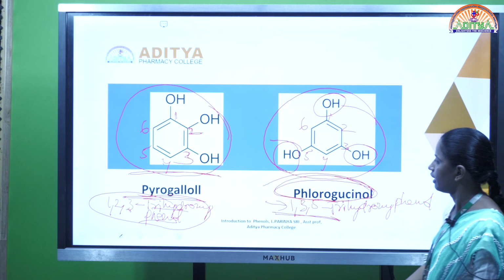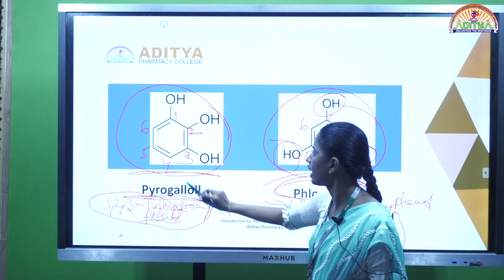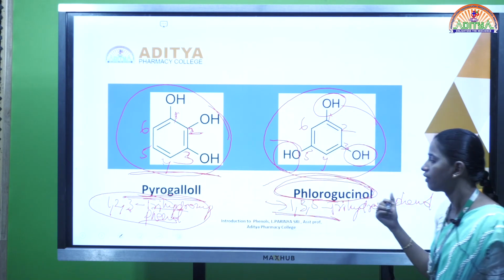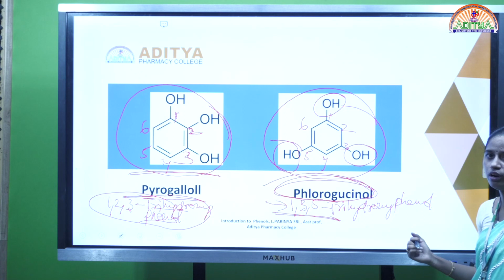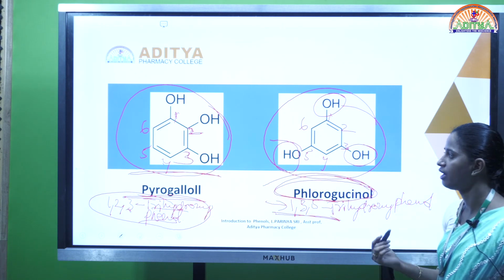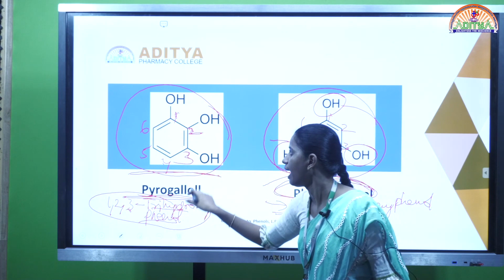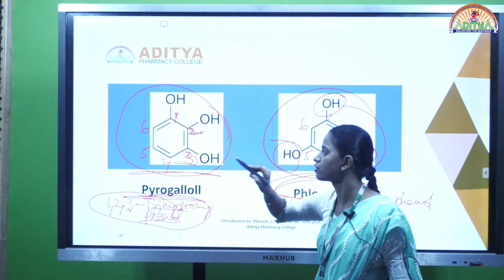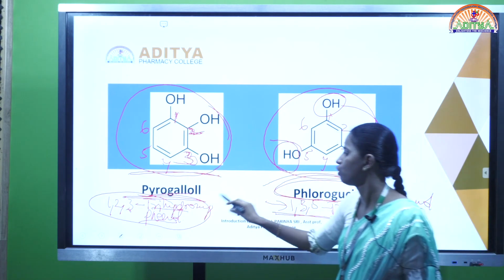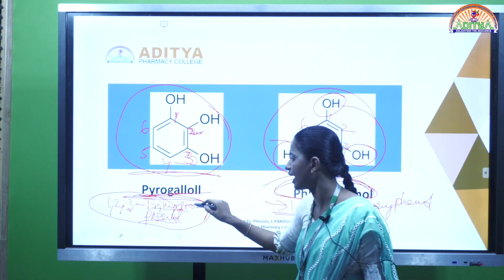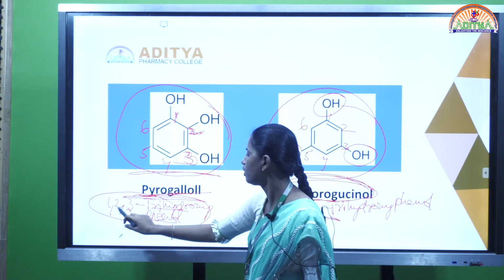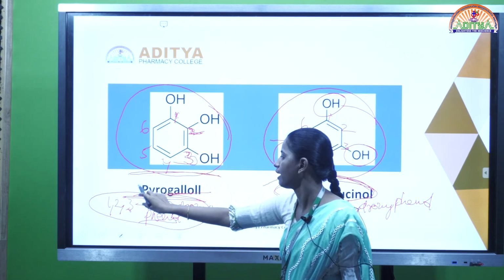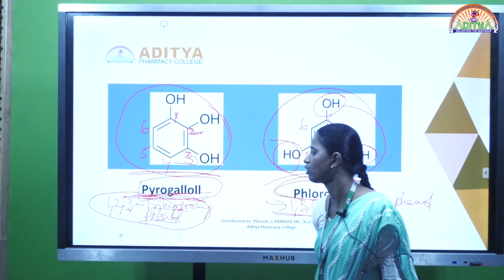Next, coming to pyrogallol. Here three hydroxy groups are attached: one hydroxy group at the first position, another at the second position, and another at the third position. So the common name is pyrogallol, and the IUPAC name is 1,2,3-trihydroxyphenol.